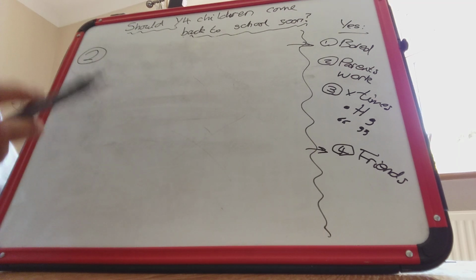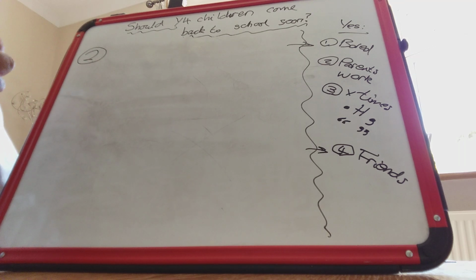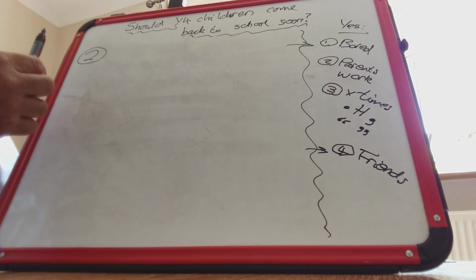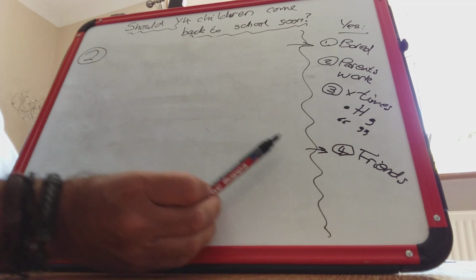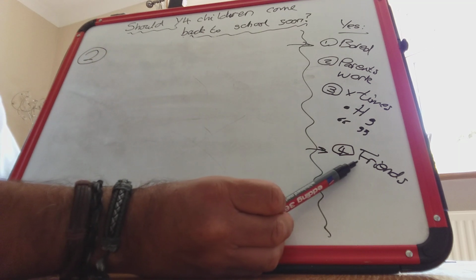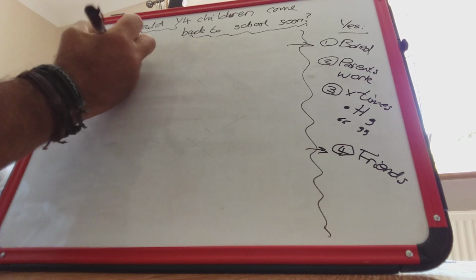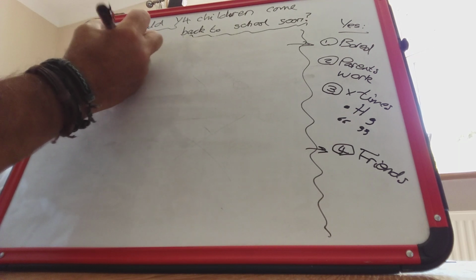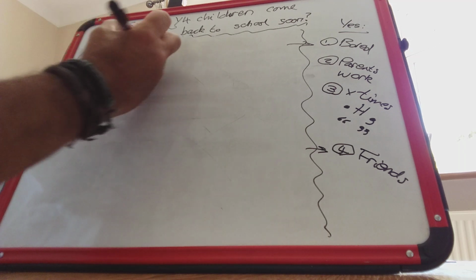Okay, now, as you can see, I've written a big 2 there, because now I want to write the second reason why children should be able to come back to school as soon as possible. And if you remember, my second reason was that children want to see their friends. So the first thing I'm going to do is to use an addition connective, okay?